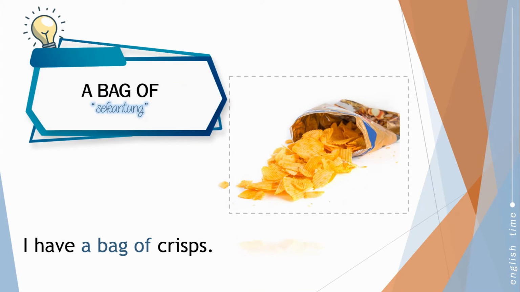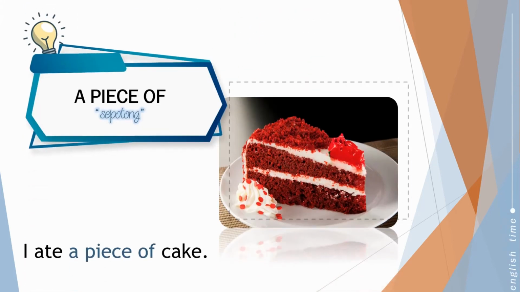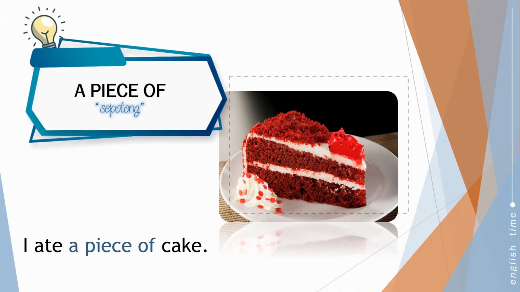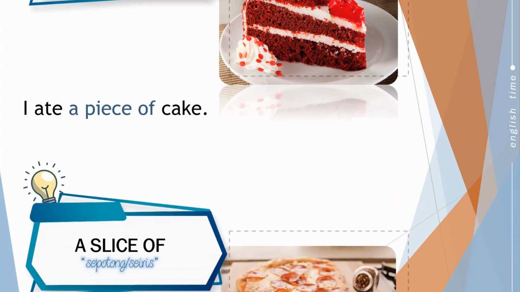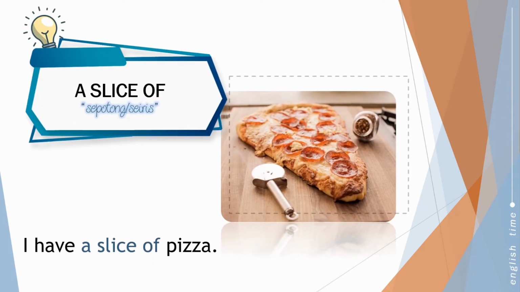A bag of, sekantung. I have a bag of crisps. Saya mempunyai sekantung keripik. A piece of, sepotong. I ate a piece of cake. Saya memakan sepotong kue. A slice of, sepotong atau seiris. I have a slice of pizza.